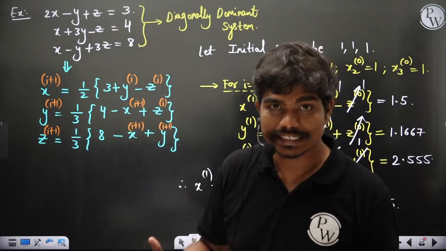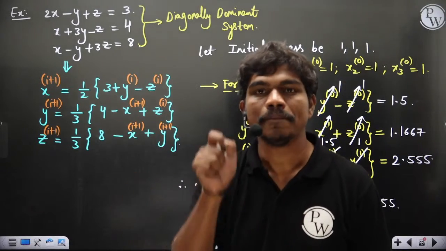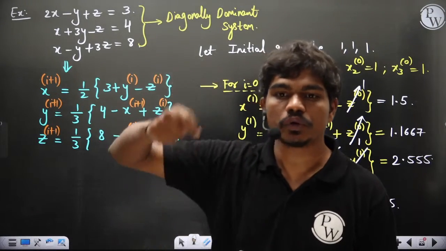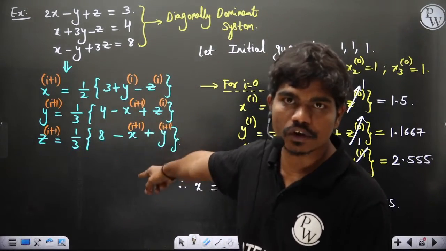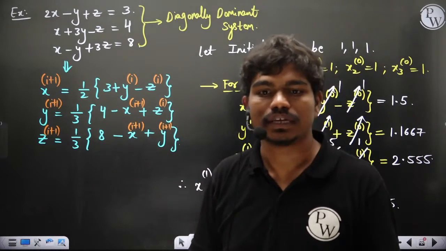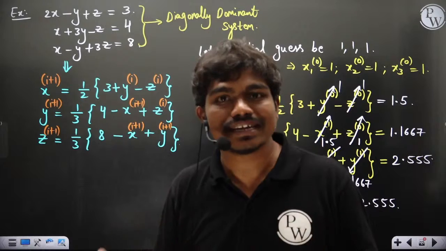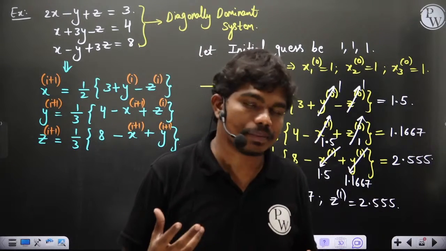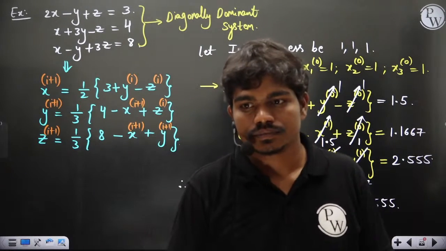In the examination, in the GATE examination, please read the question thoroughly and find out whether they want you to convert to diagonally dominant and then apply this algorithm, or whether they want you to apply this algorithm to the system as it is. Because sometimes, as I told you, it need not be mandatory to convert to diagonally dominant. That will be given in the question. So please check. Okay, thanks.